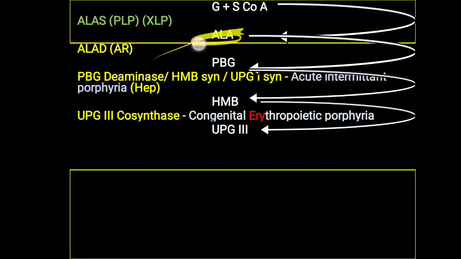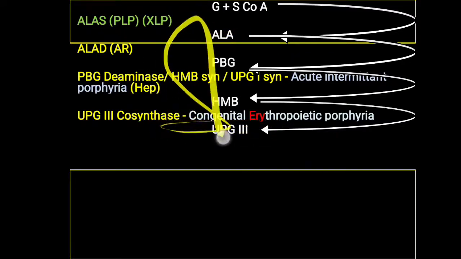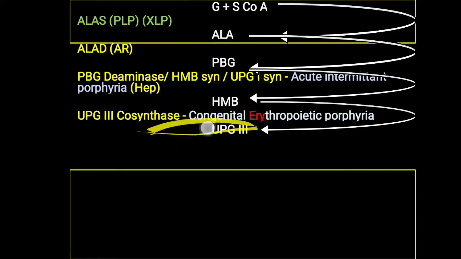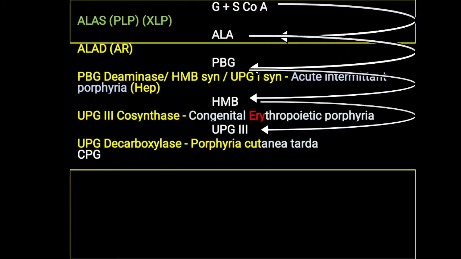Glycine plus succinyl CoA up to UPG3 is synthesized the same as in normal heme synthesis. But from UPG3, uroporphyrinogen 3, to further formation of coproporphyrinogen, the UPG decarboxylase enzyme is needed. This particular enzyme is deficient, leading to Porphyria cutanea tarda, called PCT. We will look at this in detail in this video.